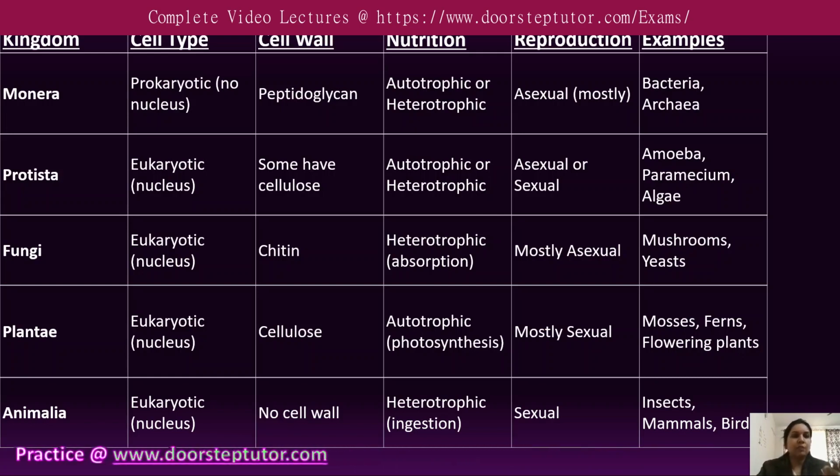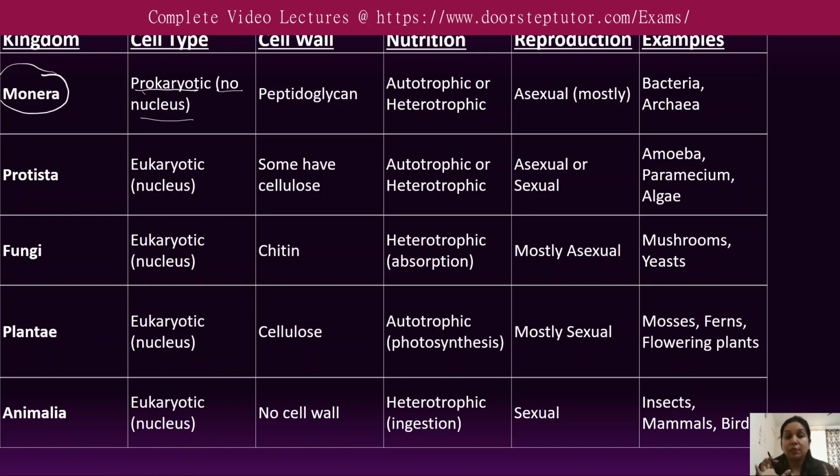So basically the first kingdom is Monera. It includes prokaryotic living organisms only, such as microorganisms. They are prokaryotic, which means they do not have a defined nucleus, though they have a nucleoid region which consists of the chromosome and their DNA structure, but they do not have a defined nucleus as a cell organelle. And for the cell wall composition, we know that most of the bacterial group usually have a cell wall made up of peptidoglycan.